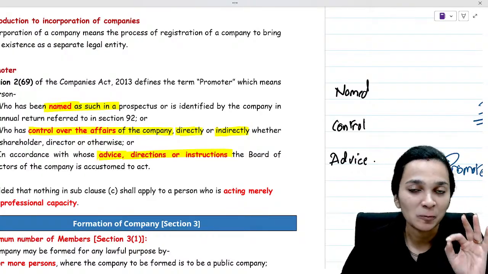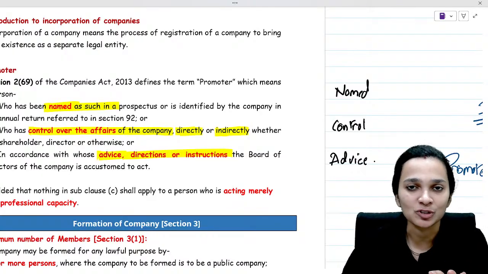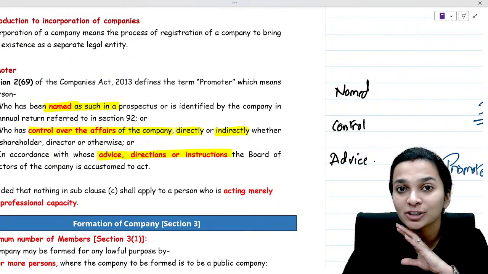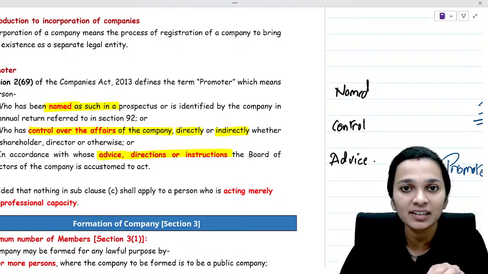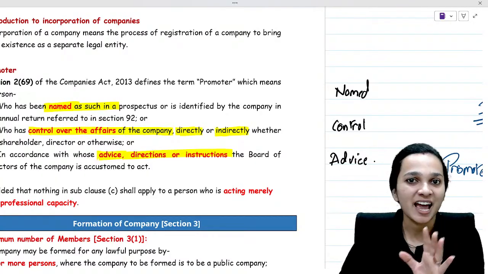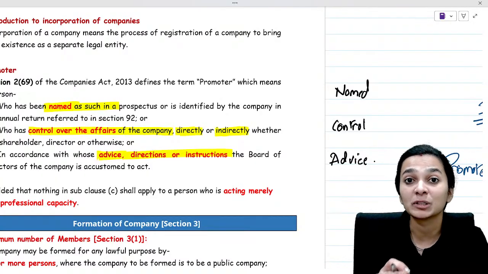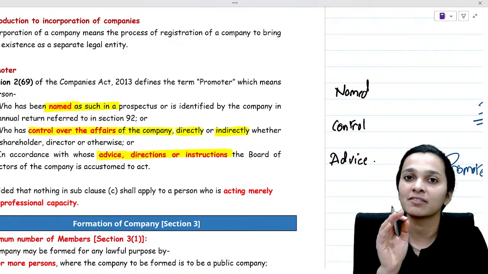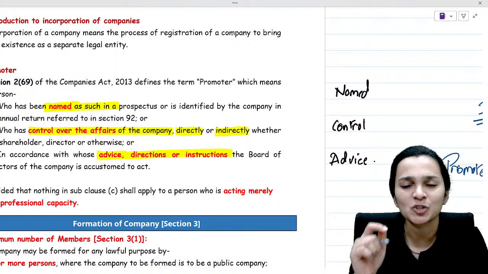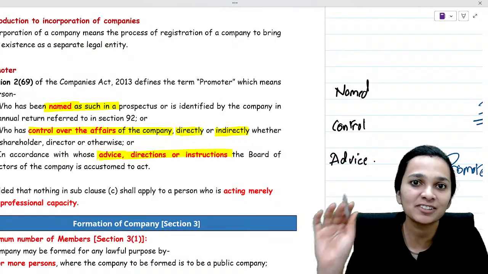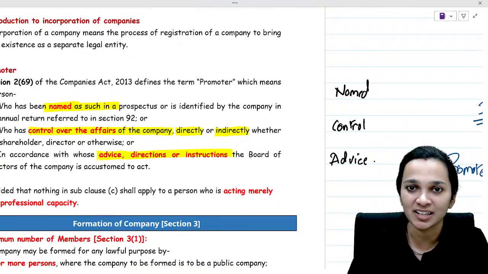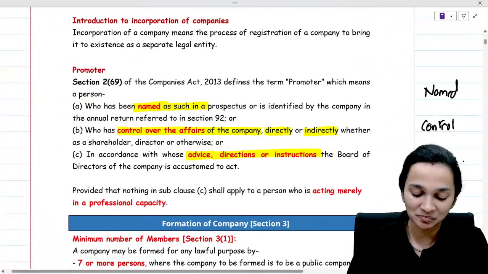See, whenever you are studying any definitions, this is one pro tip which I generally give my students: whenever you are reading any definition, break it down into parts and then study it, because it will make your understanding of the definition very simple and very easy. So always remember this, whenever starting with a definition, break it down into parts and then study the definition.